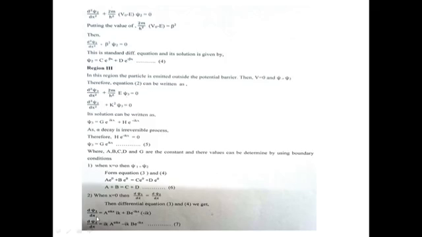dψ1/dx is equal to ik a e^(ikx) minus ik b e^(−ikx). Therefore, it becomes dψ1/dx is equal to ik a e^(ikx) minus ik b e^(−ikx), which is equation number 7.